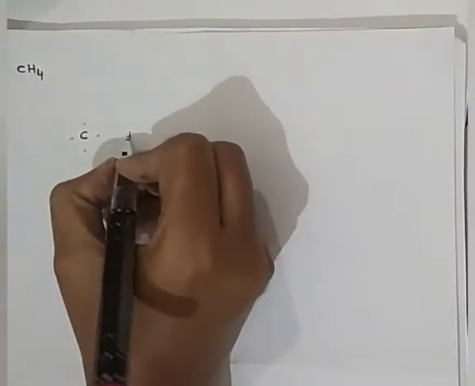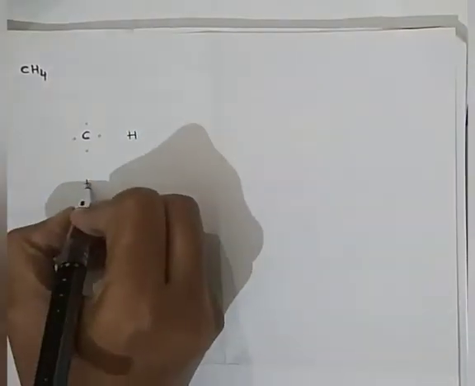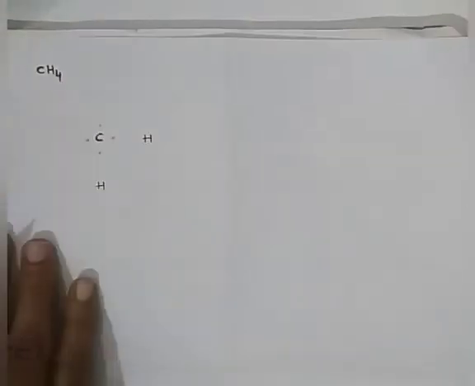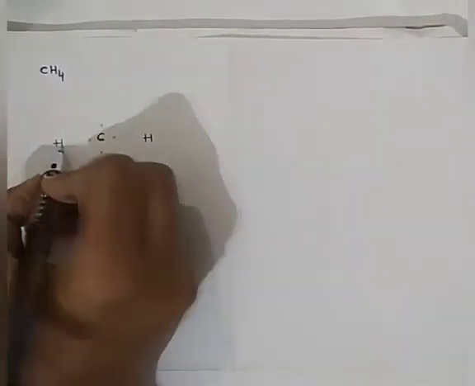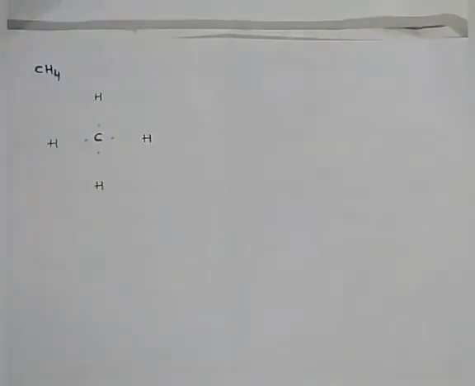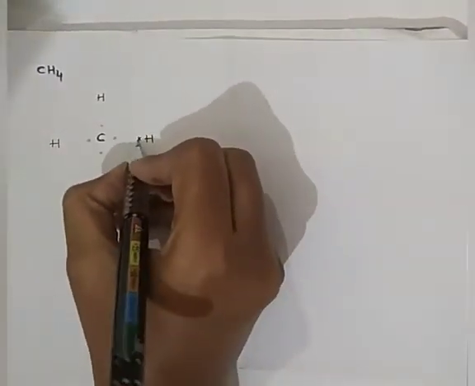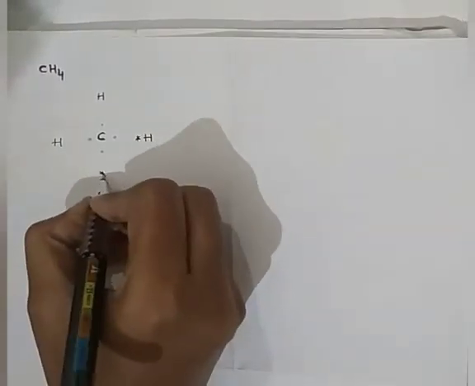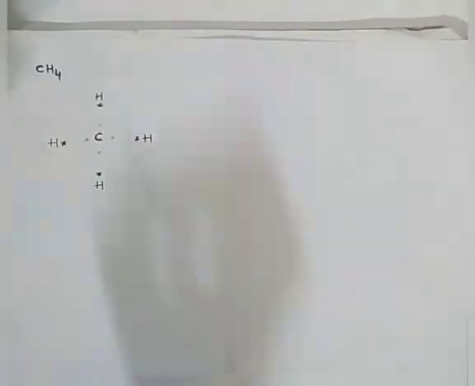There are 4 hydrogen atoms, so we write hydrogen, hydrogen, hydrogen and hydrogen, and each hydrogen has only 1 electron, so we make 1 electron for each.